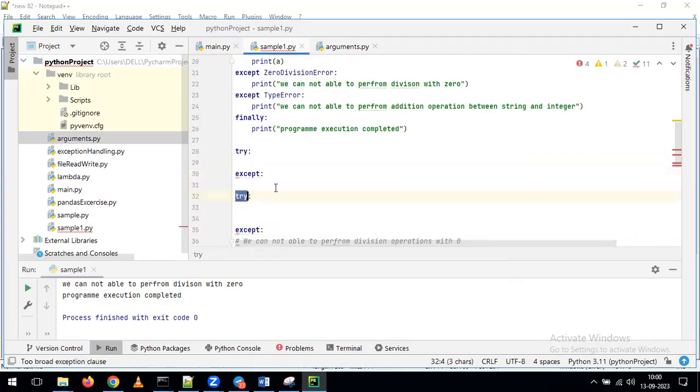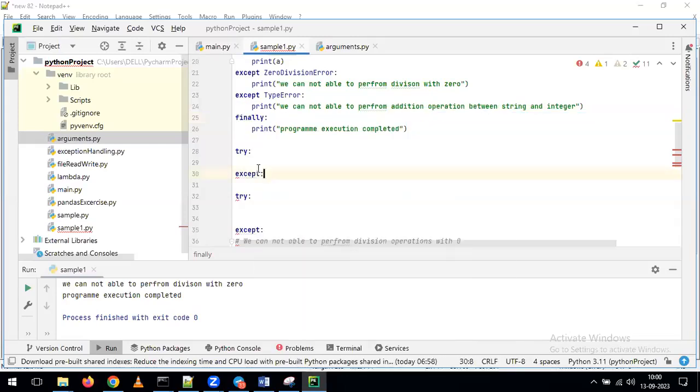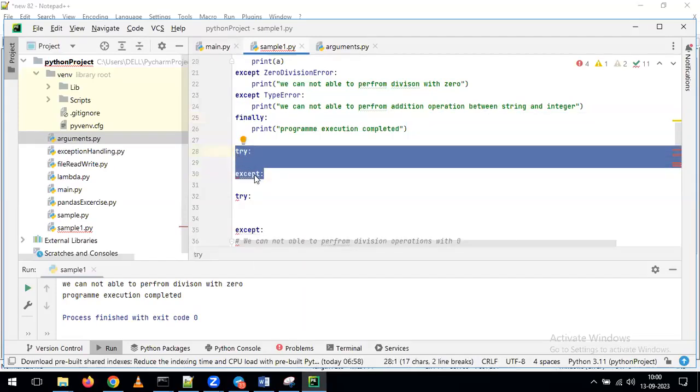Finally also, depending on your choice. Is it mandatory or is it optional? It's optional. If you want, we can give this. Otherwise, we can skip this depending on our convenience. But try and except both we have to give as part of our exception handling.